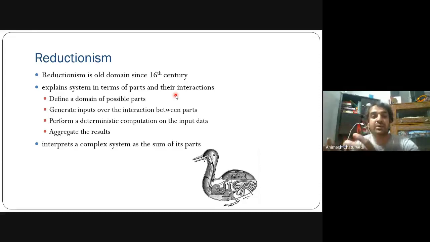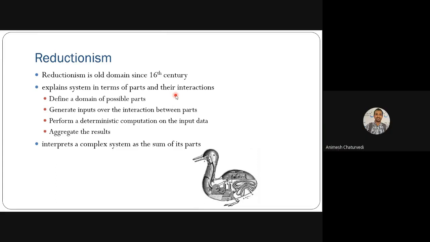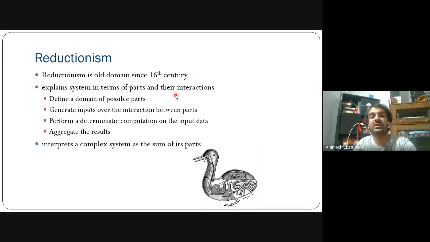The possible parts could be defined in them, and the possible input over them, and how the parts interact. So these are things which were being defined. Then the deterministic computational problems for the input are defined. Then the aggregation of the results is done for the whole complex system. So this is what reductionism means, the sum of its parts, or breaking up.